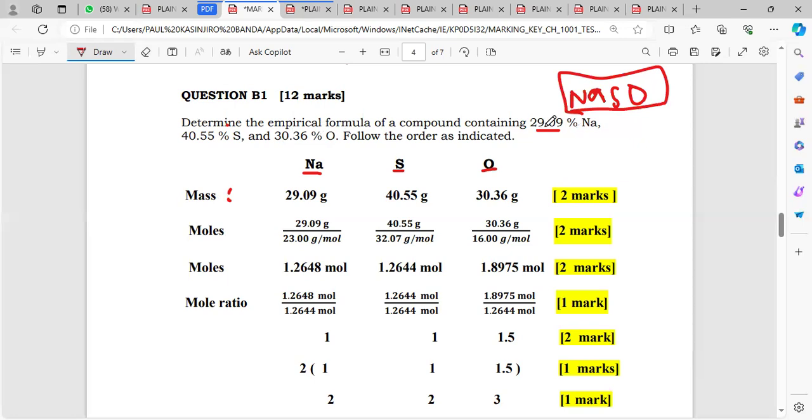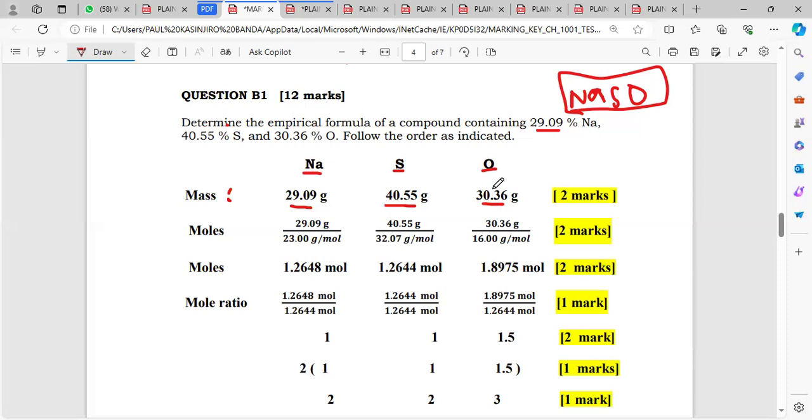So 29.09% is the same as 29.09 grams. No wonder here they put the mass of sodium to be 29.09, mass of sulfur to be 40.55, mass of oxygen to be 30.36 grams.